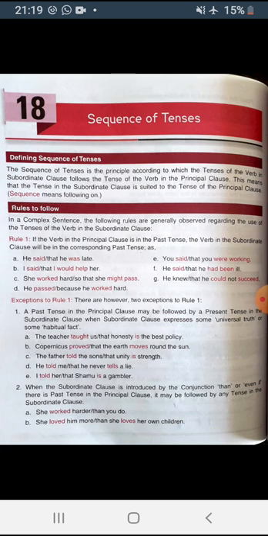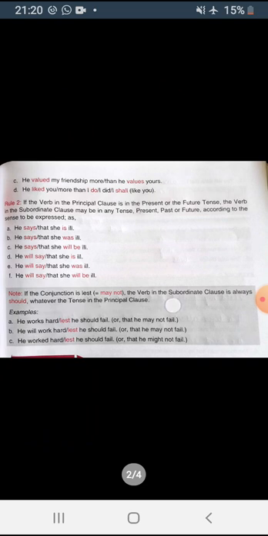Okay, so whenever the subordinate clause is introduced by the conjunction than, the subordinate clause will follow any tense. It is not compulsory that if the principal clause is in the past tense, the subordinate clause will also be in the past tense. No, it will not be there. The subordinate clause will follow any tense. He valued my friendship more than he values yours. He liked you more than I do.